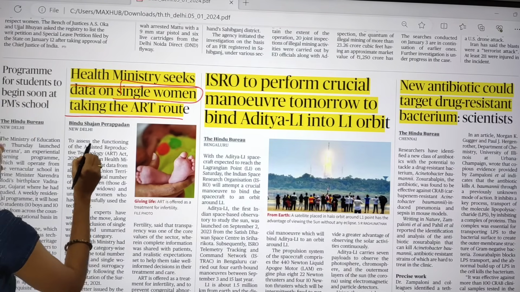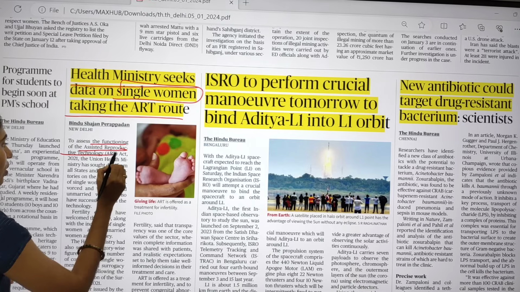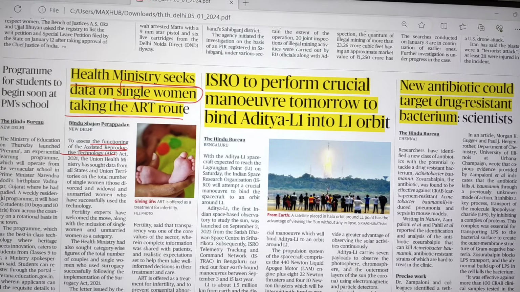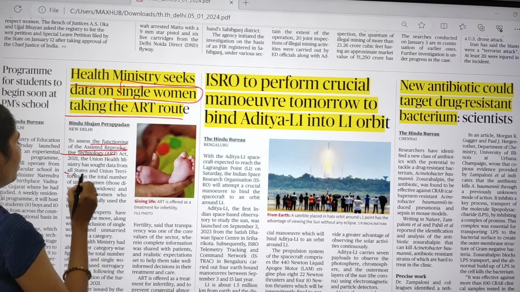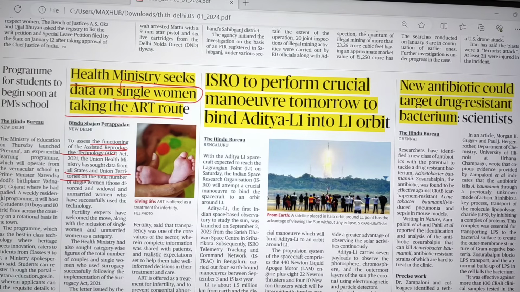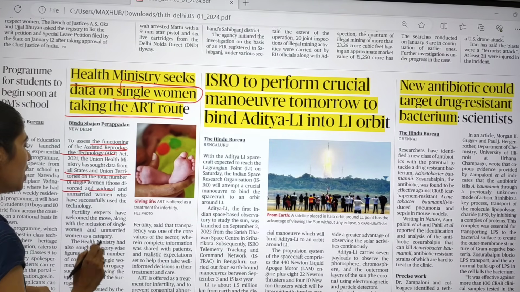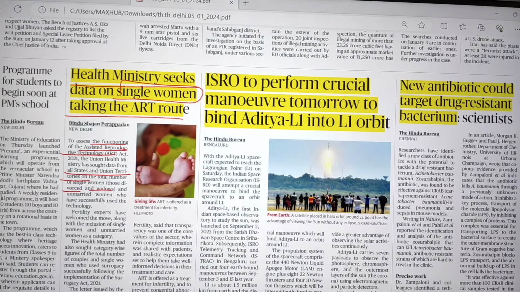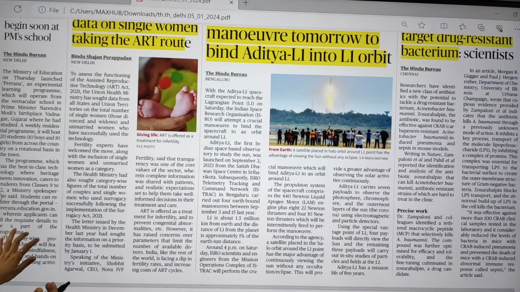To assess the functioning of the Assisted Reproductive Technology Act, the Union government sought data from all the states and union territories on the total number of single women, that means those who are divorced, widows, and even unmarried women, who had successfully utilized this ART technology. So this is the thing which is mainly said.